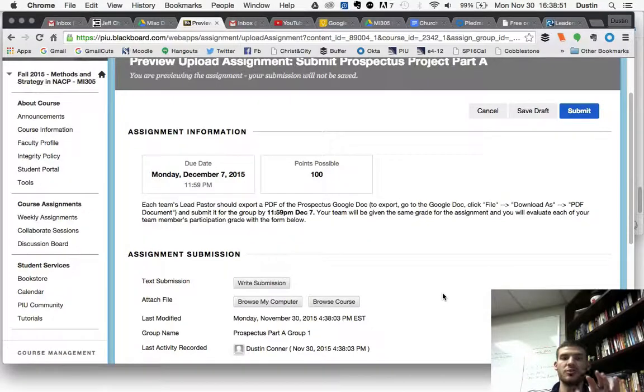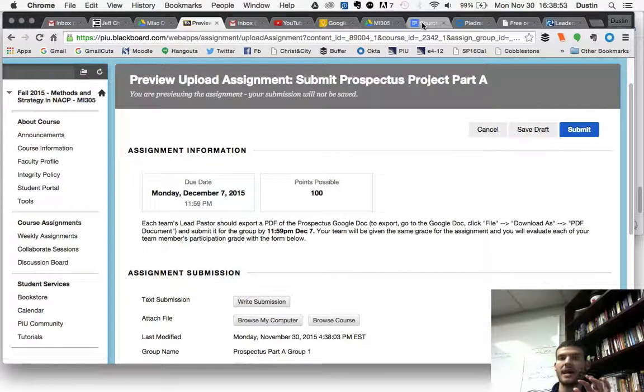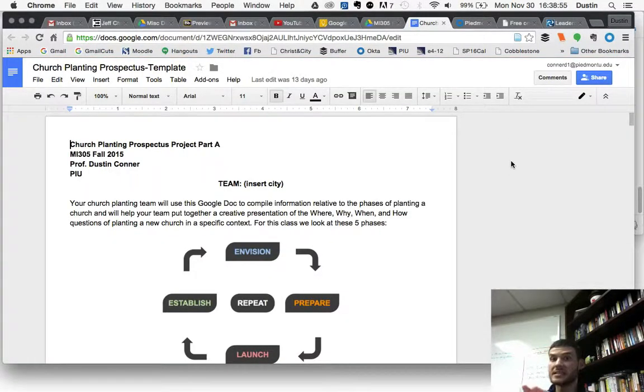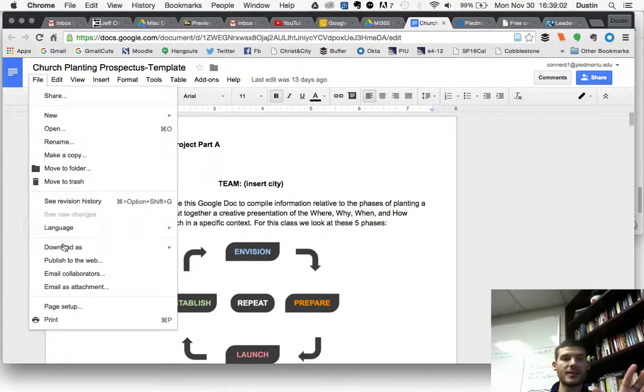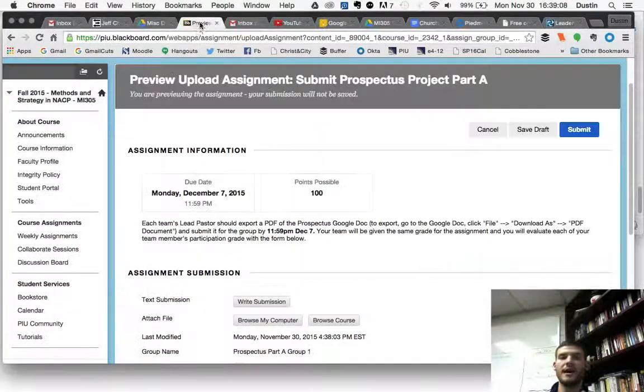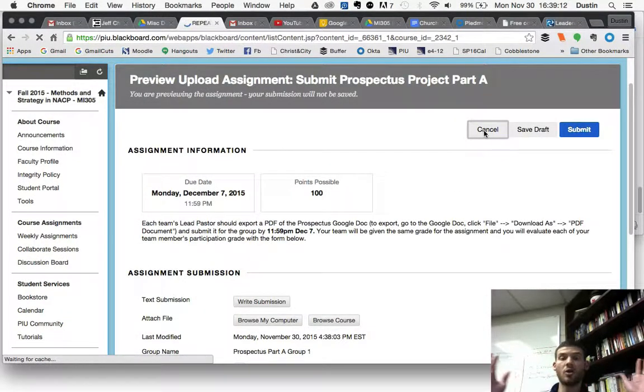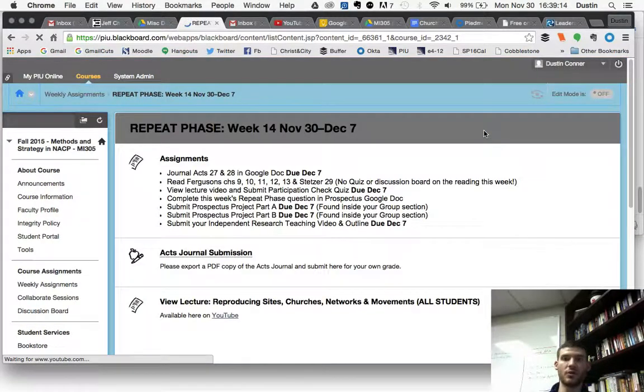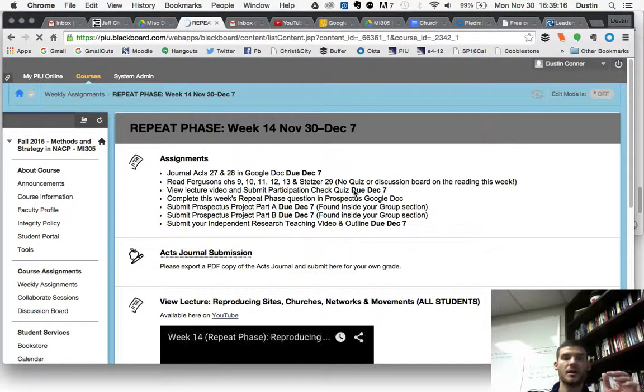Let me show you quickly how to do that in a Google Doc. I have my Church Planting Prospectus template that I've been using to copy and paste over. If you're in a Google Doc, simply go to File, Download As, and then choose PDF. Click that, it will download to your computer, and then you'll go back and upload that here on Browse Your Computer. So that's Part A, the long document, the 60 plus questions that you've been answering all semester.